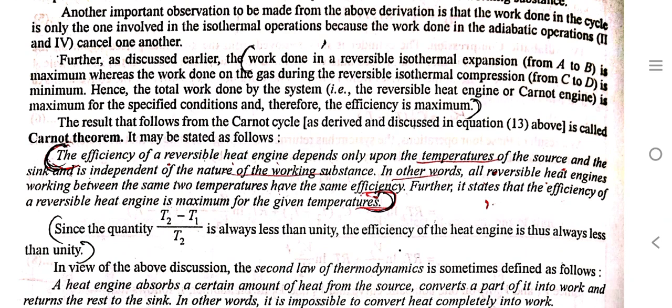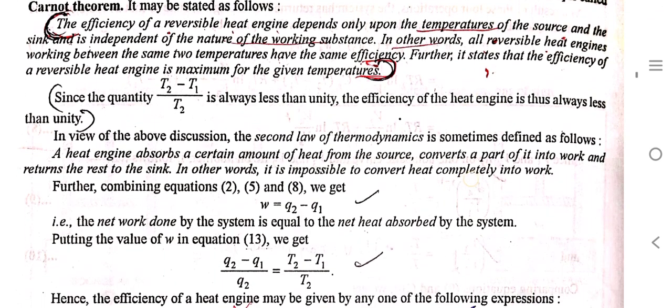The result that follows from the Carnot cycle is that the efficiency of a reversible heat engine depends only upon the temperature of the source and the sink and is independent of the nature of the working substance. In other words, all reversible heat engines working between the same two temperatures have the same efficiency. Further, it is said that the efficiency of a reversible heat engine is maximum for the given temperature.